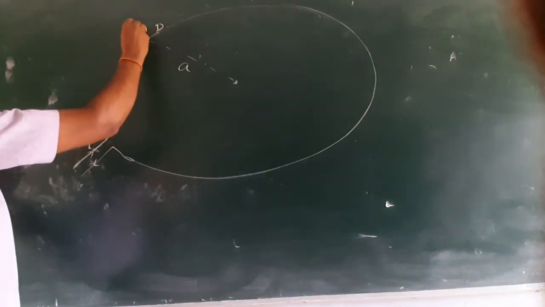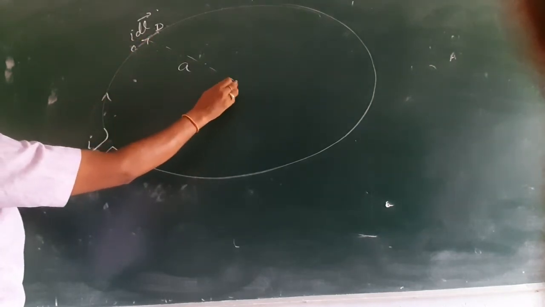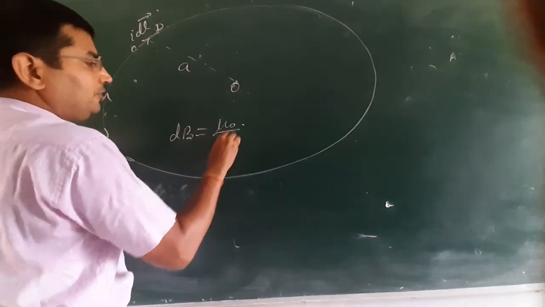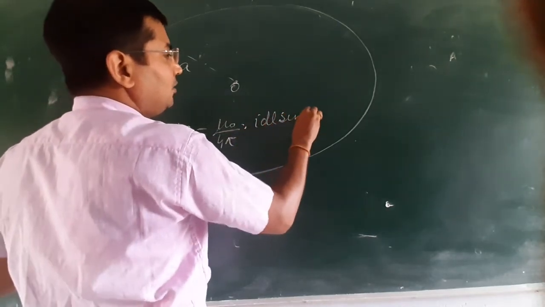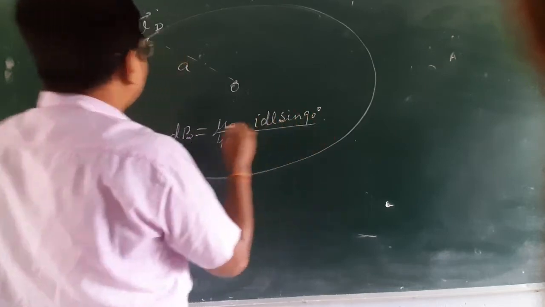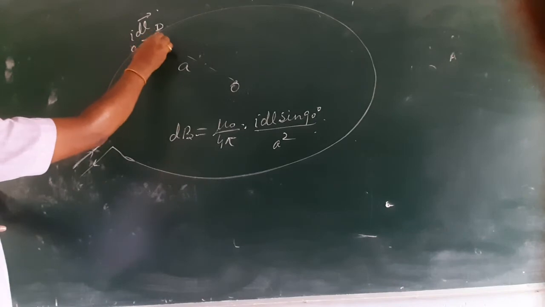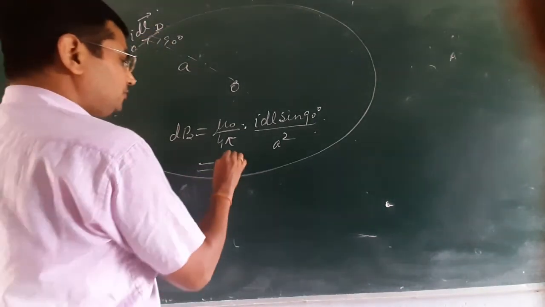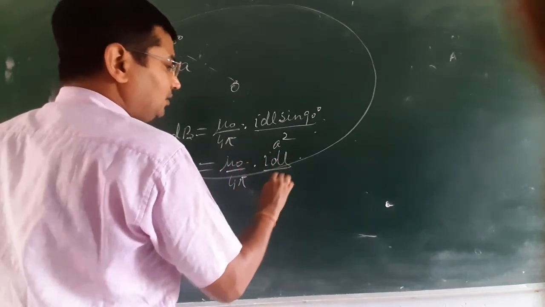So here this is the current element I dl, and due to this current element at point O, the magnetic field will be dB is equal to, using Biot-Savart's law, mu naught upon 4 pi I dl sin 90 upon a square. Why 90 degree? Because radius is perpendicular to circumference. So this will be mu naught upon 4 pi I dl upon a square.